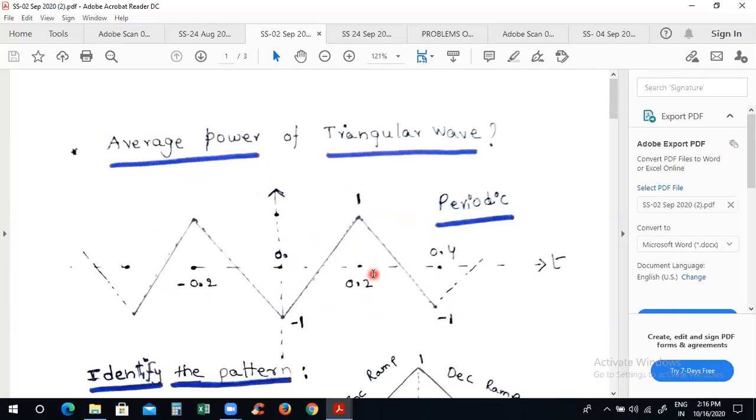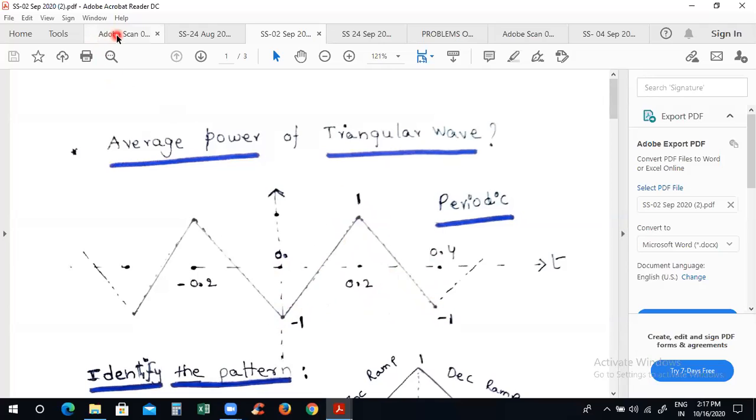So for the two questions, you have to identify the periodicity, capital T, and the angular frequency omega naught, and then the function within the time limits. For example, 0 to 0.4 means capital T is 0.4. And what is the pattern here? It is a combination of two different linear signals. This is an incremental linear signal, this is a decremental linear signal.